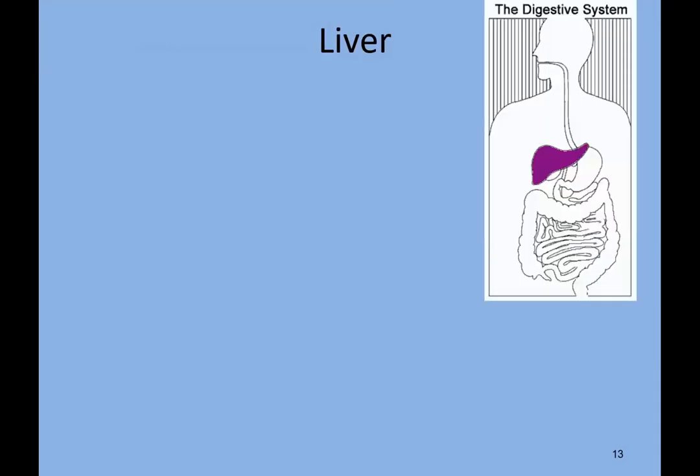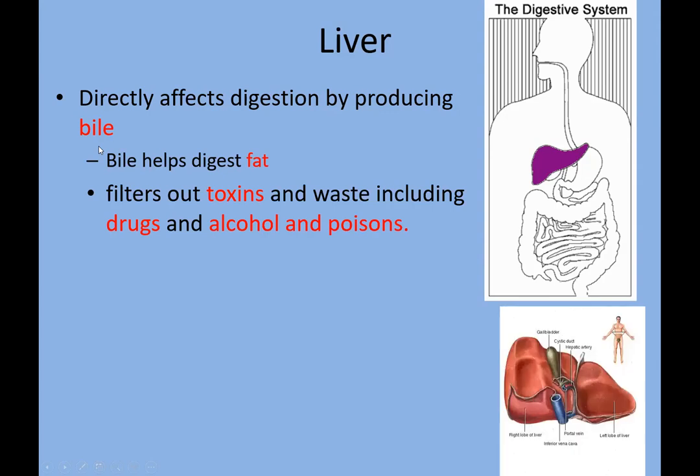Now, the liver. The liver is situated above the stomach. It directly affects digestion by producing bile. Bile juice is produced by the liver.